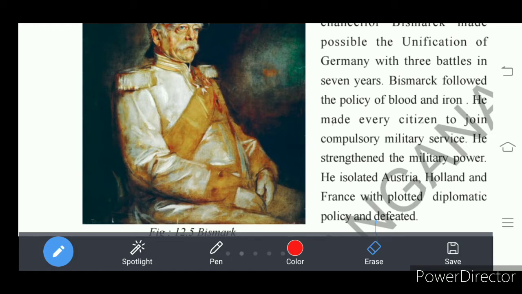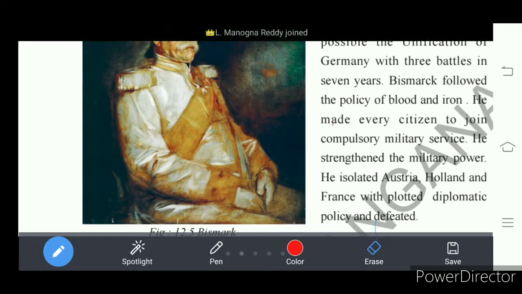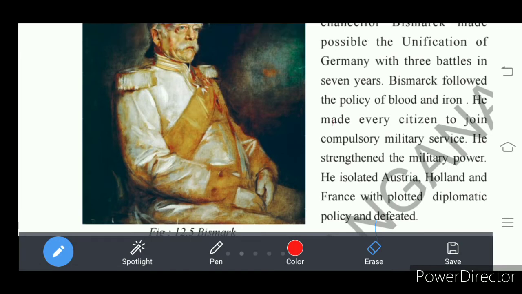He believed strongly that if we want to occupy something, or if we want to create something for the benefit of Prussia, it would not come with negotiation and bilateral discussions. They have to wage war. He believed that to gain something, war has to be created. That means attack, invasion, and shedding blood with a strong army, which resembles iron.